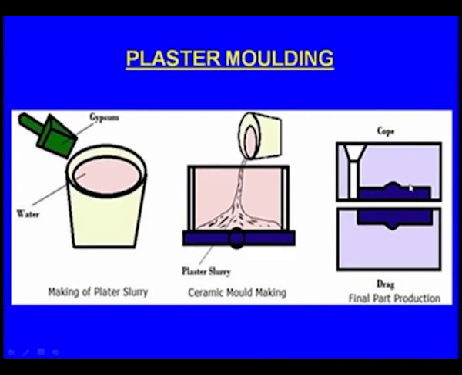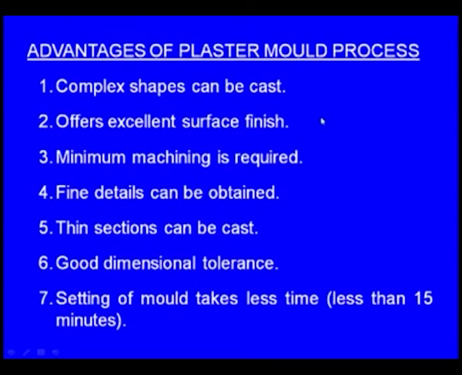Now the molten metal will be poured into this assembly, and after solidification we break this plaster and we get the solidified casting. These are the advantages of the plaster molding process. Complex shapes can be cast. It offers excellent surface finish. What is the mold made up of? It is not the green sand mold. It is made up of plaster of Paris.